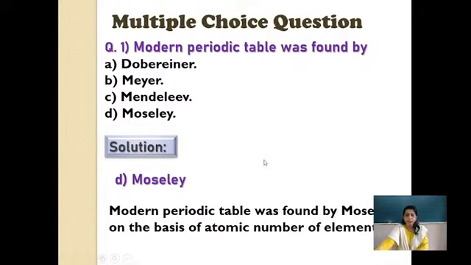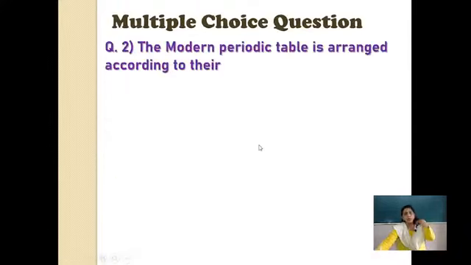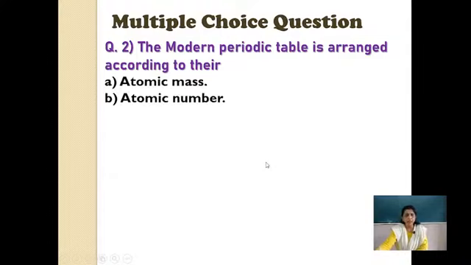The modern periodic table was found by him on the basis of atomic number. I hope you are set in your places, and now we will go a little faster with the multiple choice questions, children. The second question comes in front of you. The modern periodic table is arranged according to their, as we have discussed everything, so here you can give quick answers: atomic mass, atomic number, atomic radius, valency.